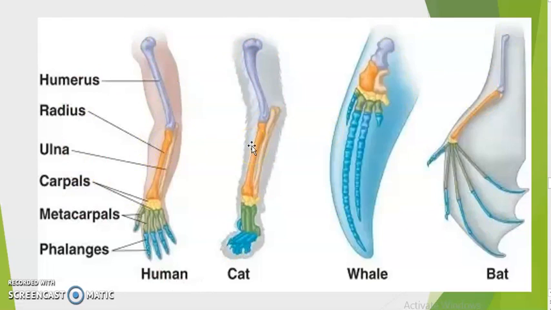No. Let us compare these two, human and whale, right? Their internal design is the same. Just look at their habitat. Whale is found in water. It is an aquatic animal, and human is terrestrial, right? So our hand is adapted to perform different tasks like holding, writing, and grasping things. But in case of whale, it is an aquatic habitat, so its forelimbs are modified for swimming so that its survival is better. Now see the forelimb of cat and the forelimb of bat, right?